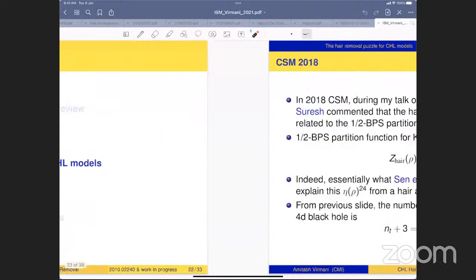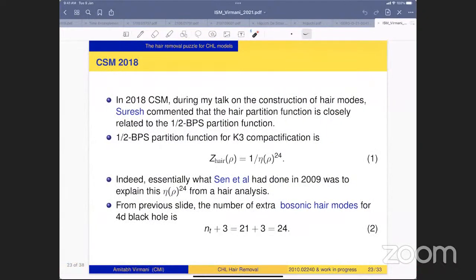Okay, so now let me state the hair removal puzzle for the CHL model. So these Garfinkel-Vachaspati modes and so on, these things I have been working on for several years. And in 2018, at the Chennai Strings meeting, I was giving a talk on construction of some hair modes for a different setup. And then Suresh commented that the hair partition functions are closely related to the CHL partition function. Okay, and this is something I did not know at that time.